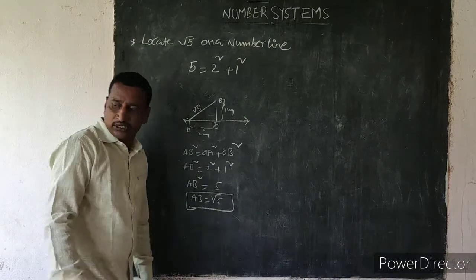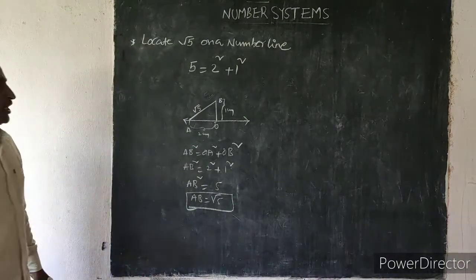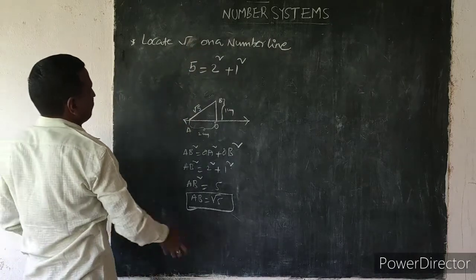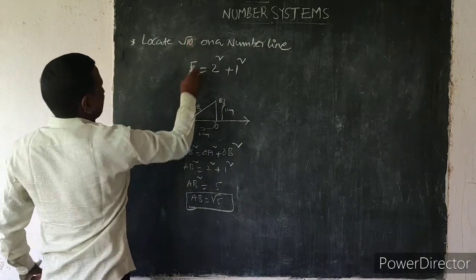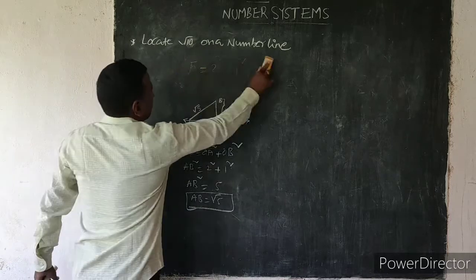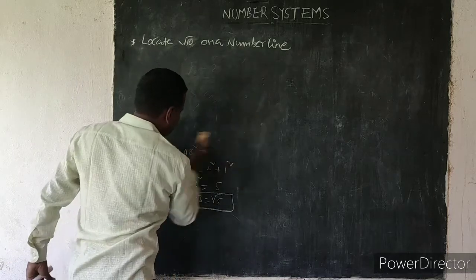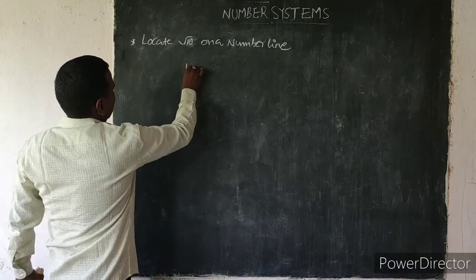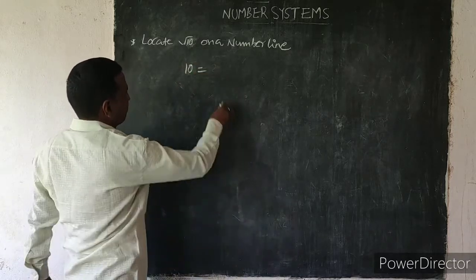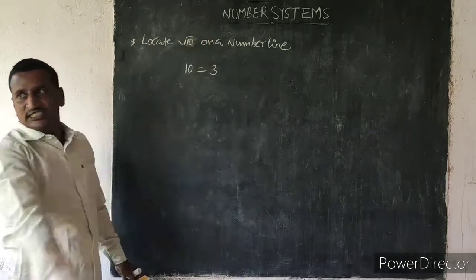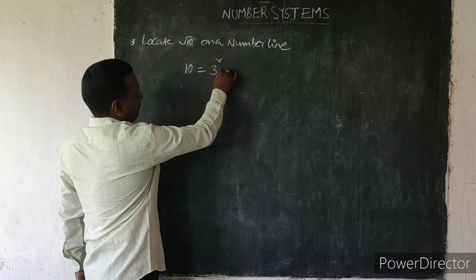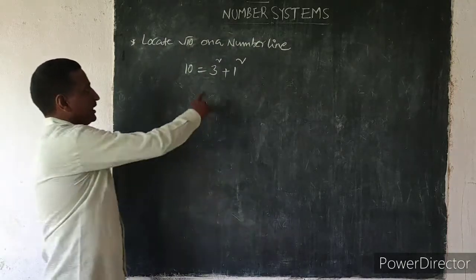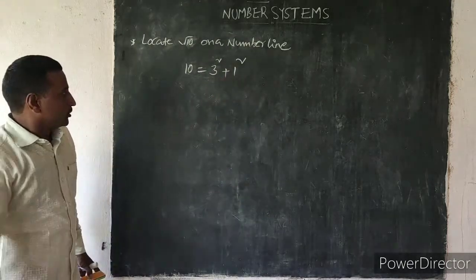Next example, locate root 10 on a number line. Root 10 on a number line means, in the same way, 10 can be written as the sum of the squares of two numbers. 10 can be written as 3 square plus 1 square. 3 square plus 1 square means 9 plus 1, which is 10.